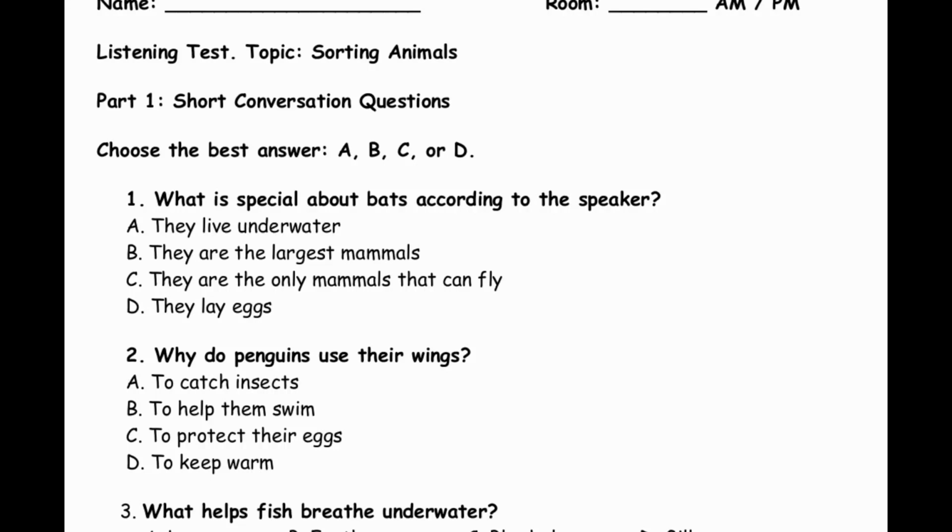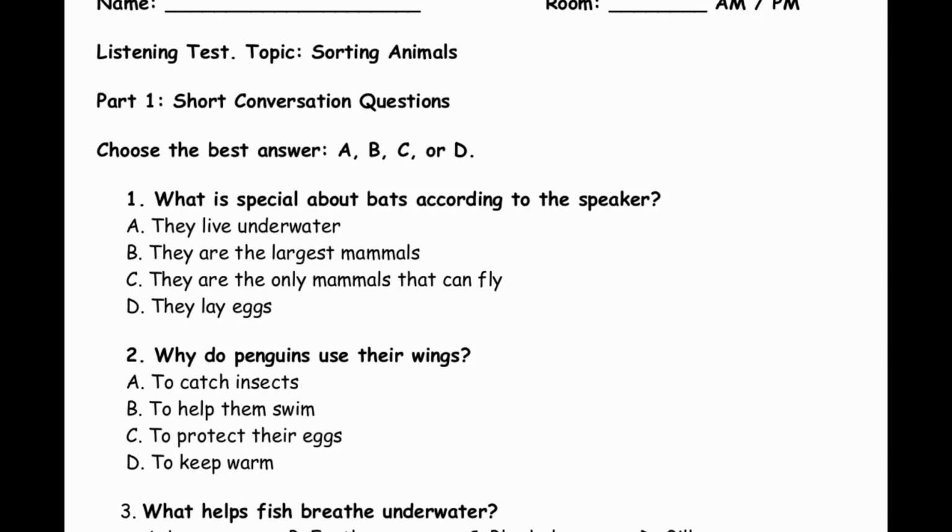Question 1. Did you know that bats are mammals? Really? I thought only birds could fly. Bats are actually the only mammals capable of true flight.